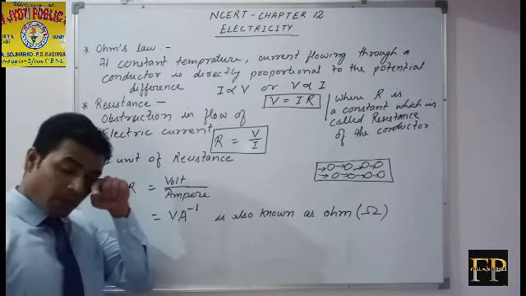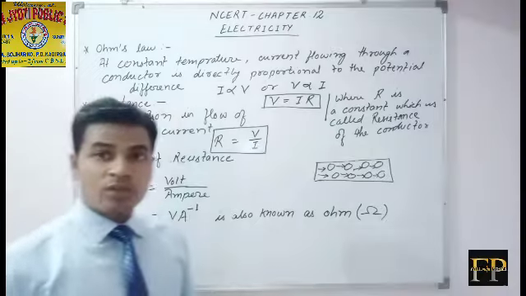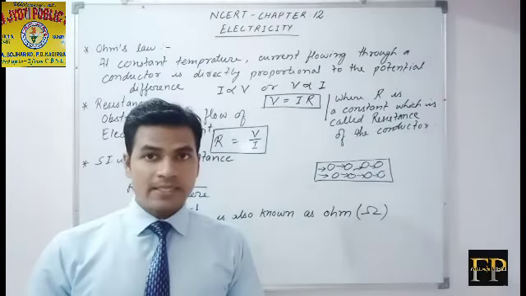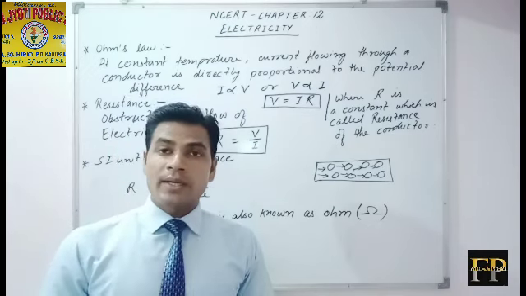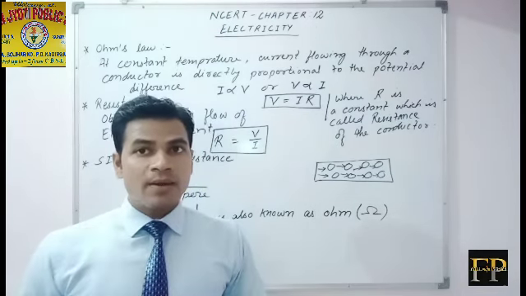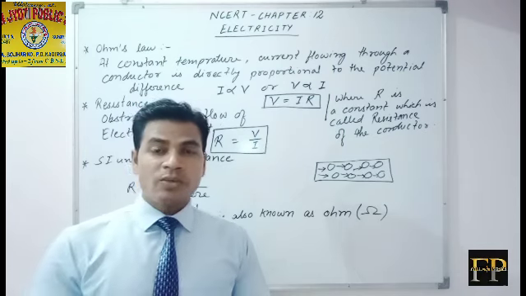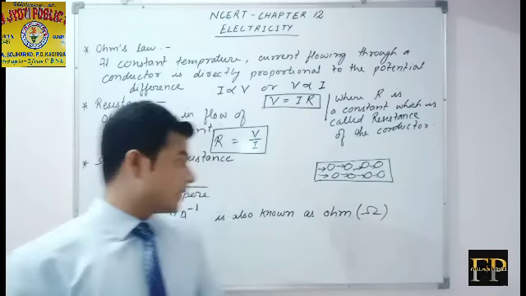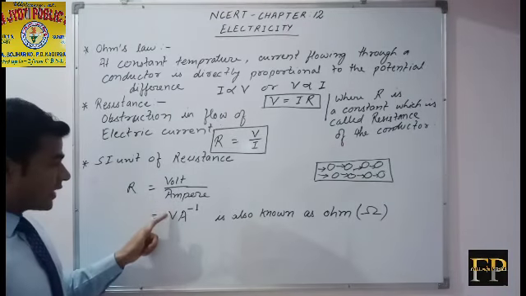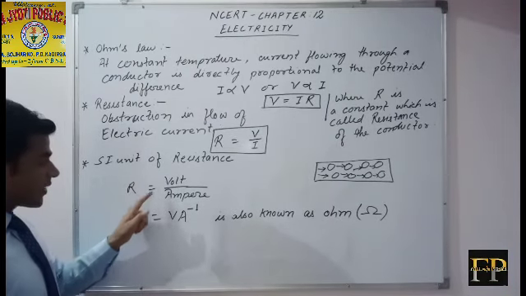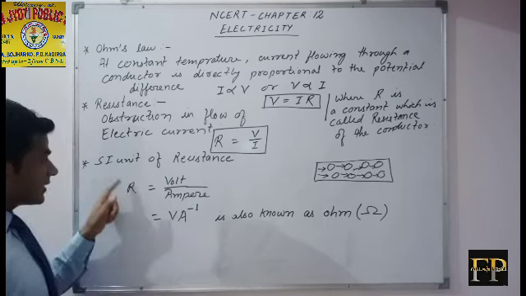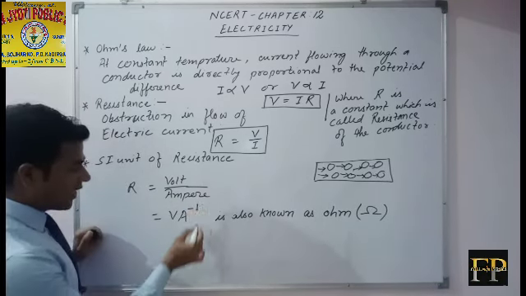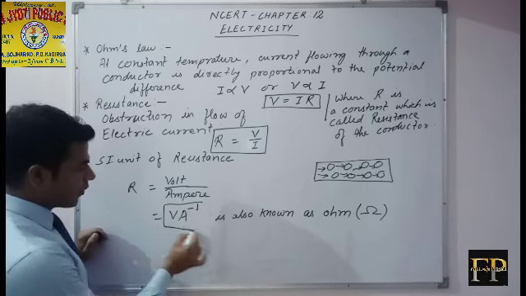Most probably students remember that the SI unit of resistance is ohm, but ohm is not given in the options. What will you do? You will find the SI unit of resistance in volt and ampere. So in volt and ampere, the SI unit of resistance is volt per ampere. You have to remember this also.